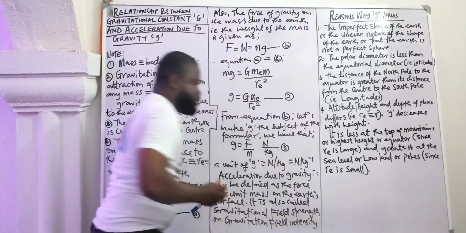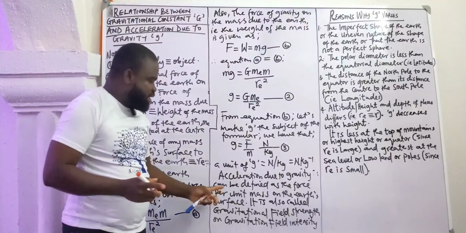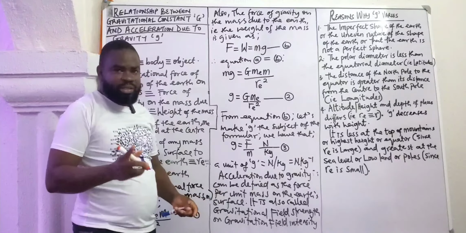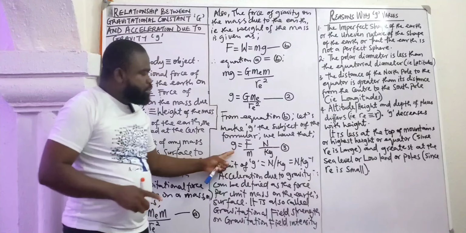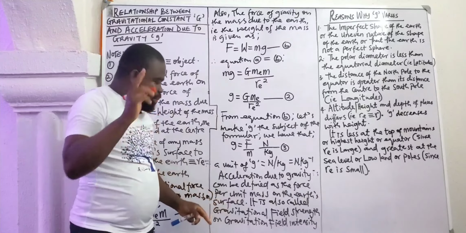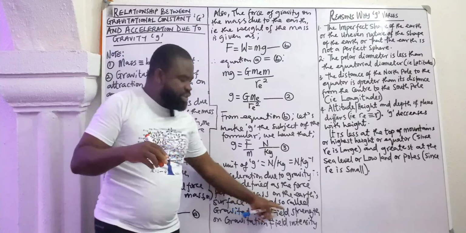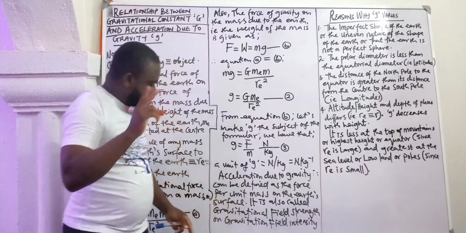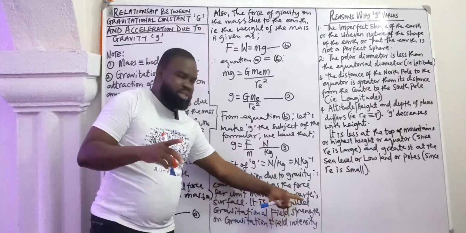So small g has three names. By virtue of this class, you are taking note of them. What are they? Number one, you call it acceleration due to gravity. Number two, gravitational field strength. Number three, gravitational field intensity.